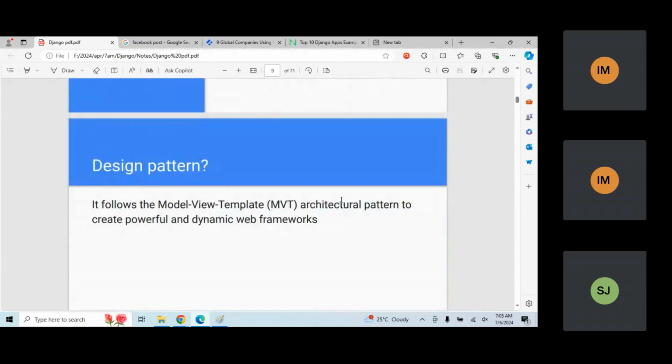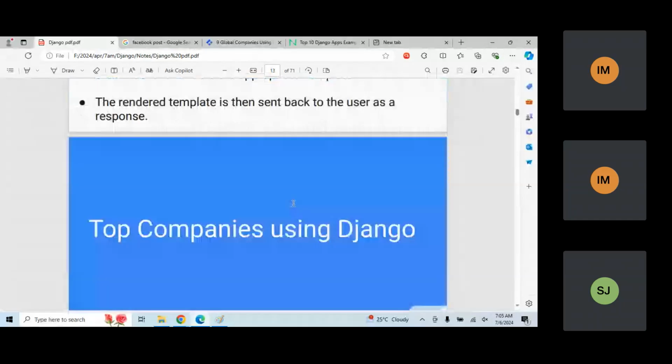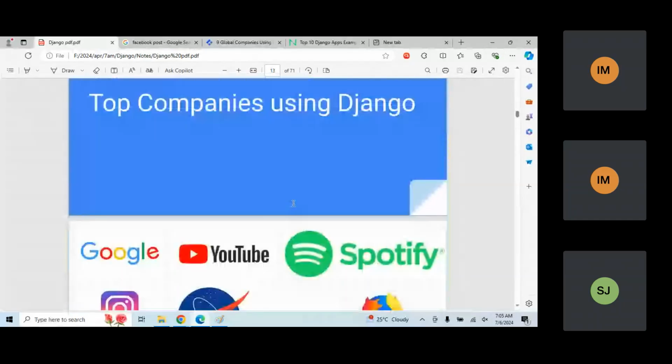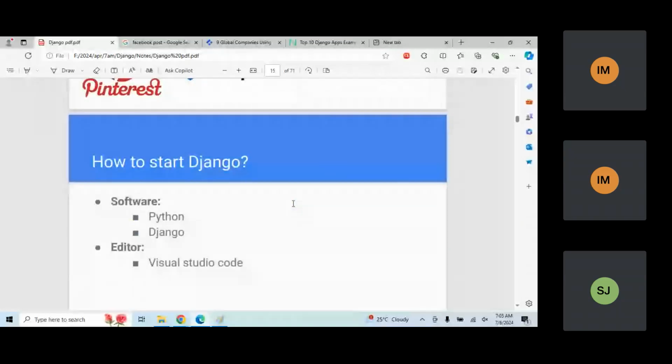So how are things going to work? There is a design pattern called MVT. What is MVT, how does this design pattern work, and how can we create a Django project? We are going to start these from the next class. Sunday also we have a class, at the same timing, starting from 6:30.